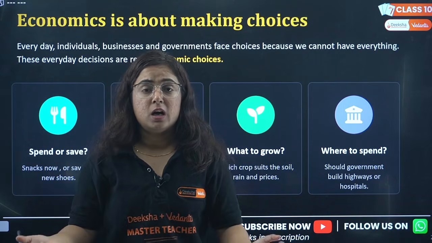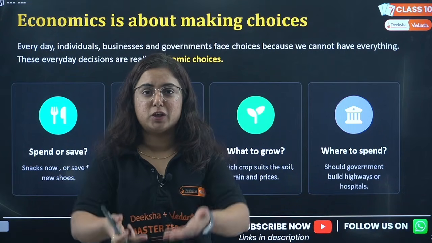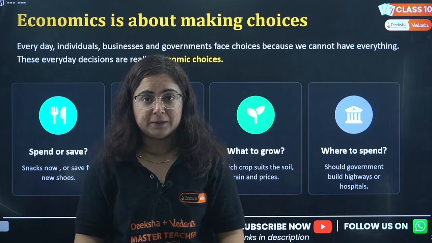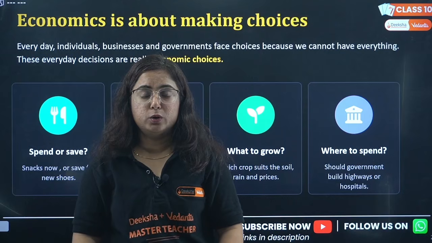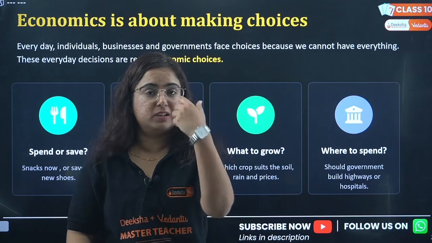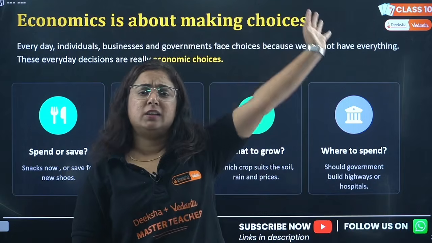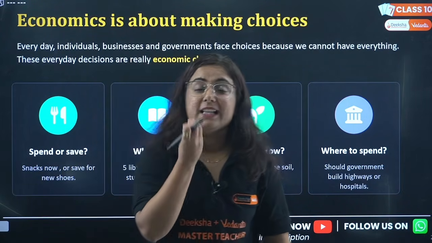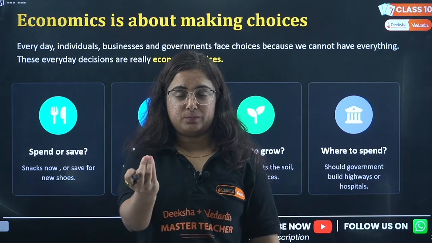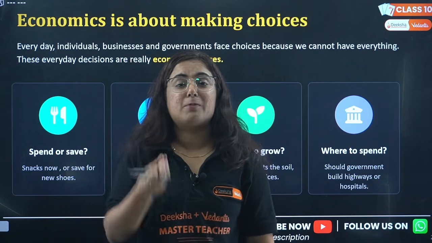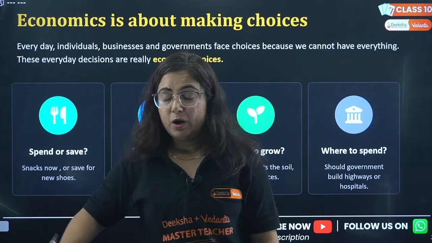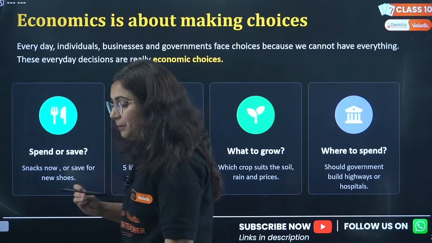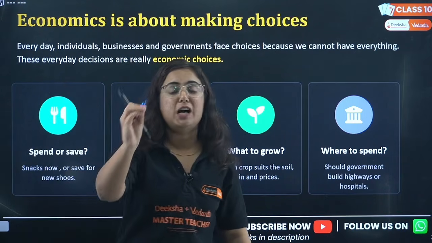On the first day of studying a new syllabus, a new book, a new topic, I am not going to teach you the economy of a country from the very first day. And similar is with NCERT. So what we did, let's study about an individual. Let's take examples from our daily life. So we took these examples, and what we concluded is beta, everything in our life depends upon our choices.